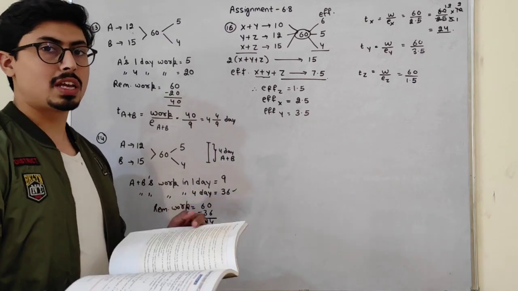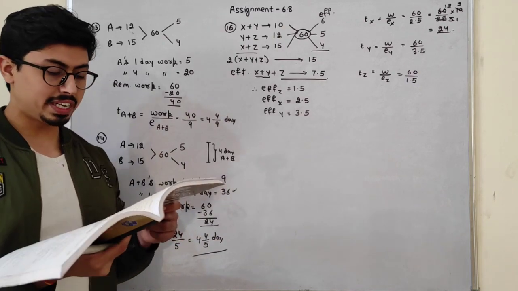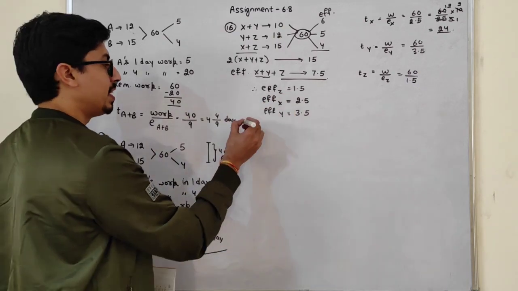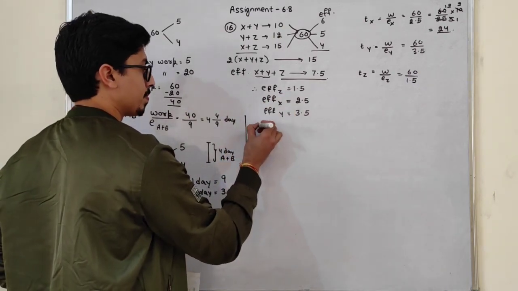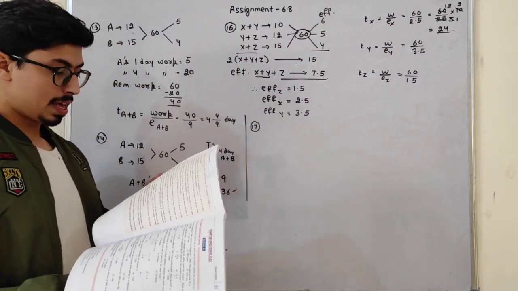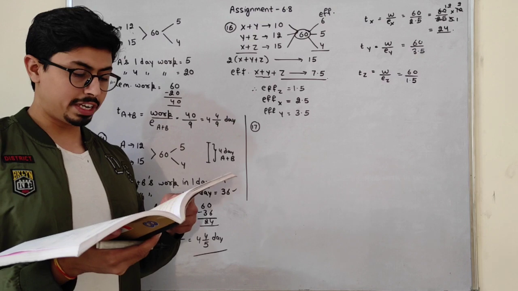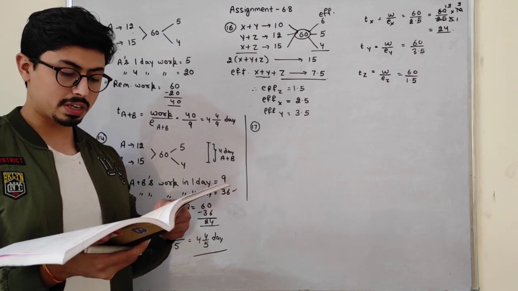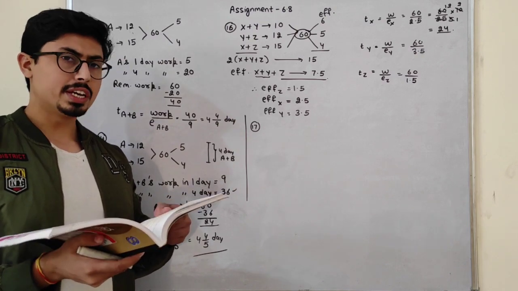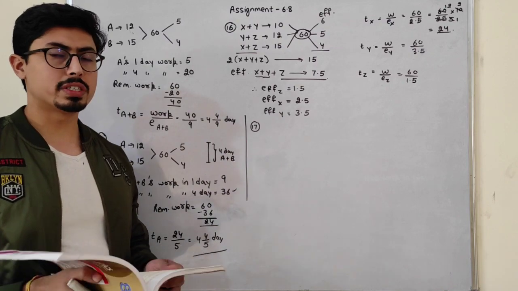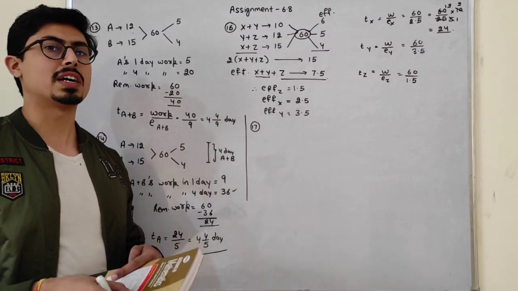So let us discuss the last question, that is question number 17. See, question number 17. A work is to be finished in 12 days by 12 workers. Okay. See, this question number 17, students, I will discuss in the live class.